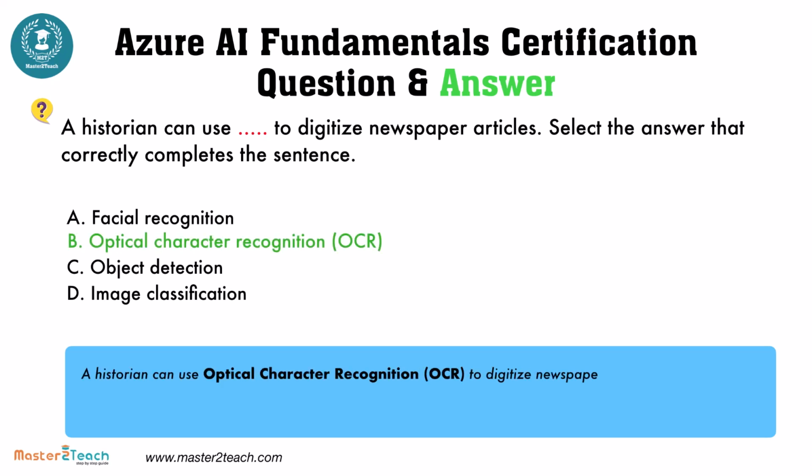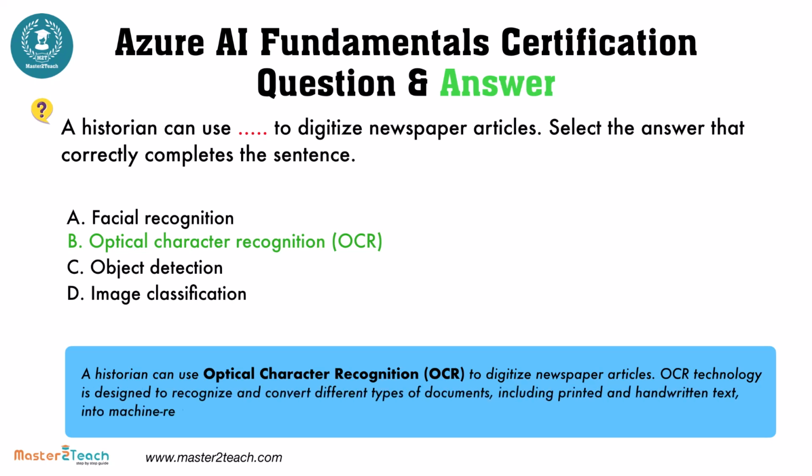A historian can use optical character recognition, OCR, to digitize newspaper articles. OCR technology is designed to recognize and convert different types of documents, including printed and handwritten text, into machine-readable text, making it ideal for digitizing historical documents like newspaper articles.